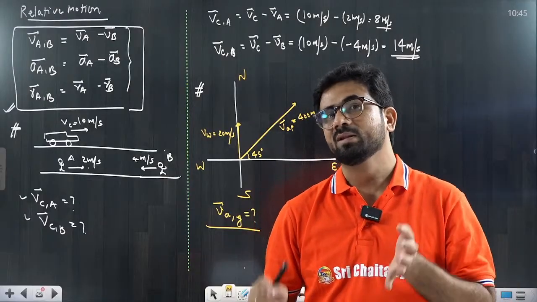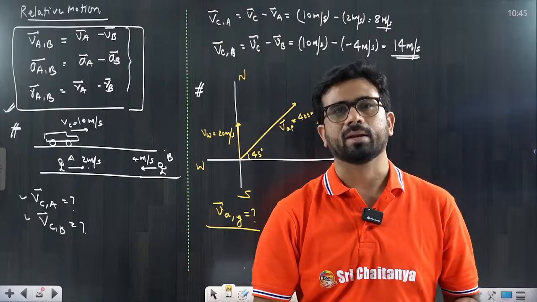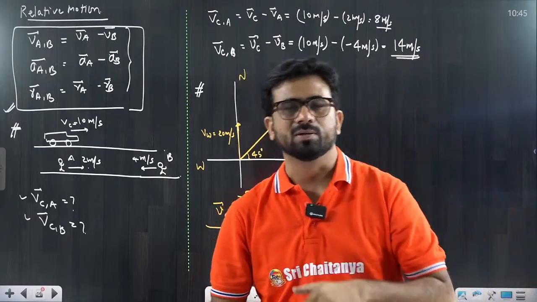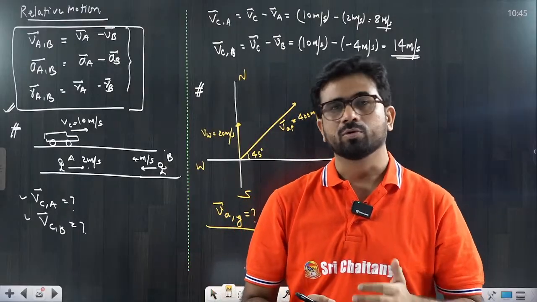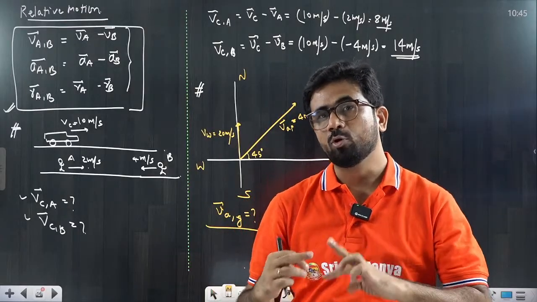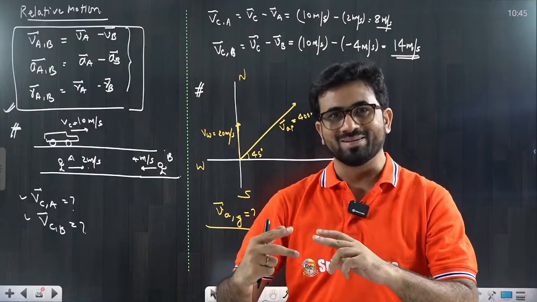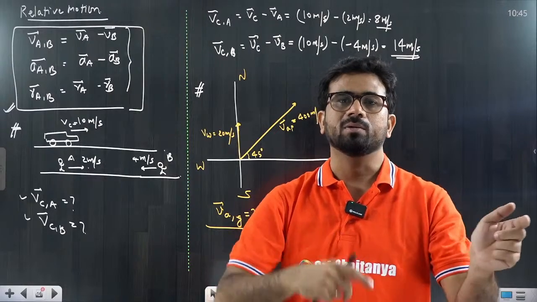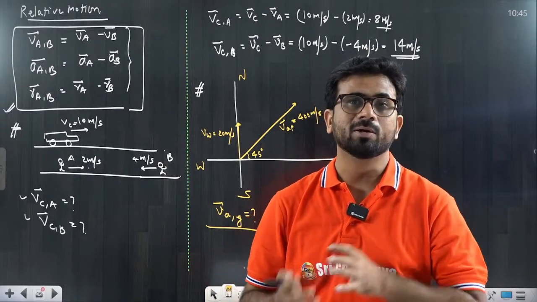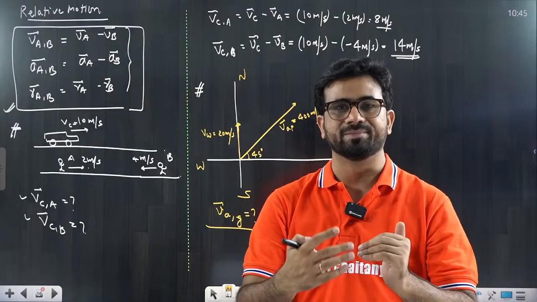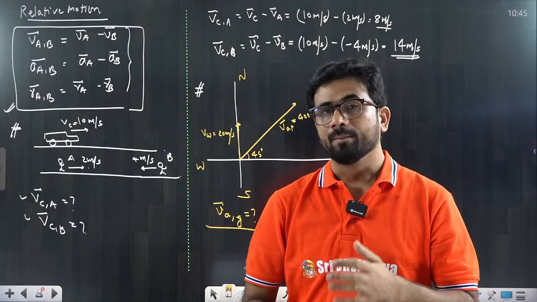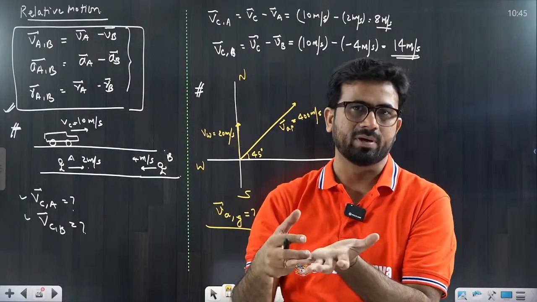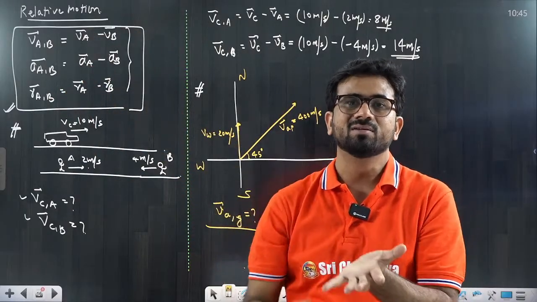Now think carefully. In the same river, if there is a boat, and the boat is also moving in the same direction as the river flow, so the river flow is 2 meter per second and the boat is also moving by its engine at 4 meter per second. So with respect to ground, what is the speed? 4 plus 2, that is equal to 6 meter per second. That means they are added. Why is it added? Because the boat is not independent. The boat is inside the river. Try to understand. Whenever the word inside is there, then you can understand.